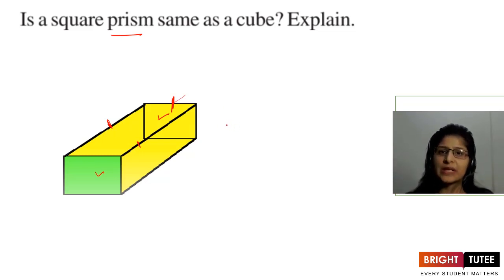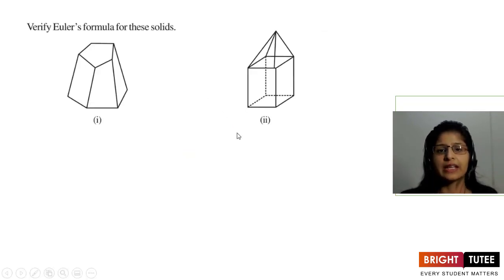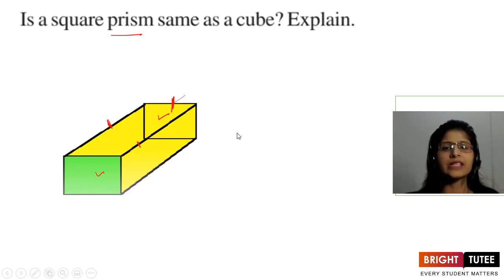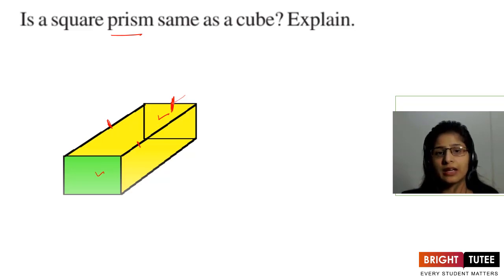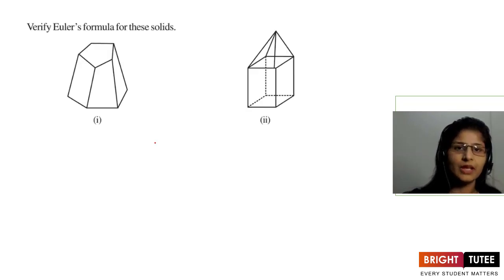So it is not always that a square prism will be a cube. It can be a cube, it can be a cuboid also, right? So you will write that it can be a cube as well as a cuboid. It can be a cube when the height between the top and bottom faces becomes equal to the side of the square. Then this is going to be a cube for sure. Otherwise it will be a cuboid. I hope you understand the question.